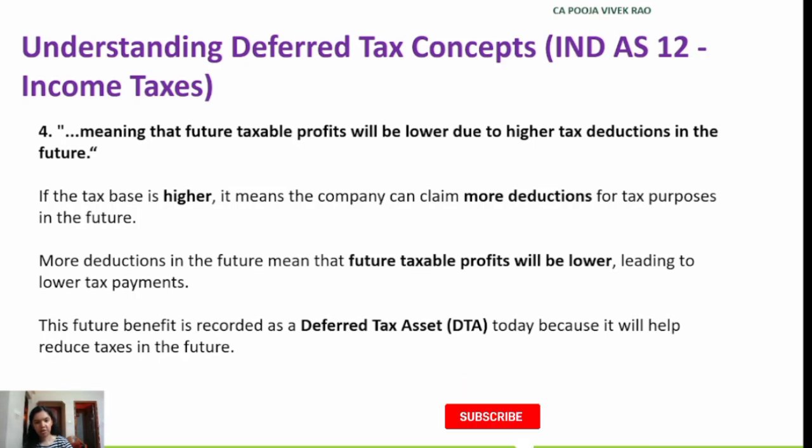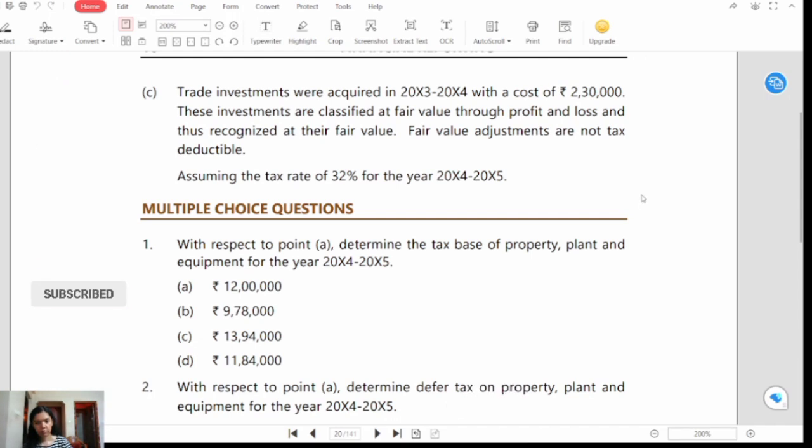So these were some basic concepts relating to deferred tax asset and deferred tax liability. Now let's go ahead and see the MCQs and try to solve them. Question number 1. With respect to point A in the question above, determine the tax base of property, plant and equipment for the year 2024-2025. Option A, rupees 12 lakh; option B, rupees 9 lakh 78,000; option C, rupees 13 lakh 94,000; or option D, rupees 11 lakh 84,000.